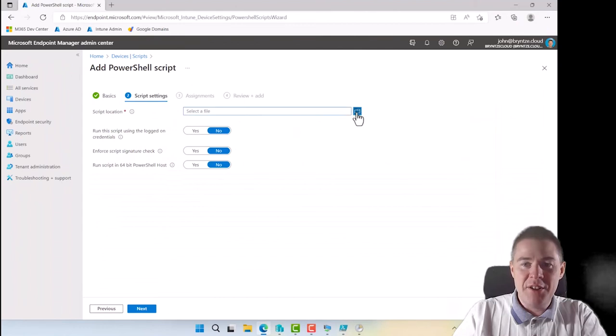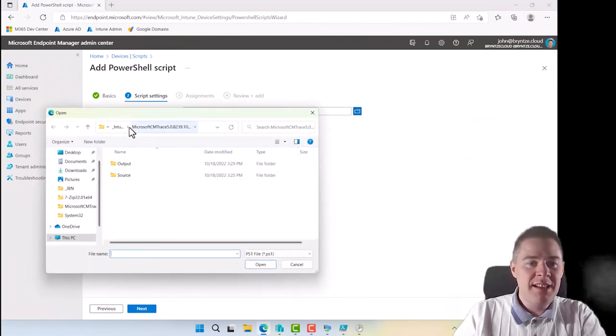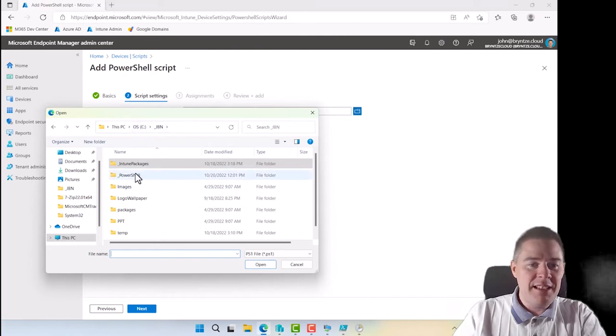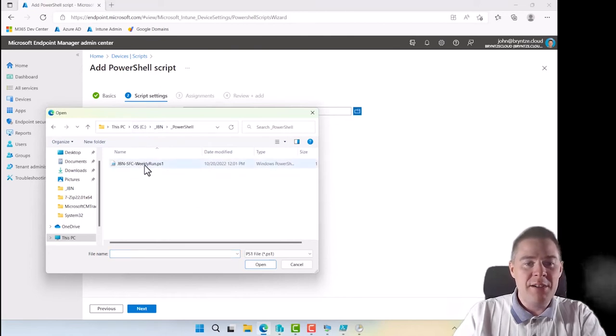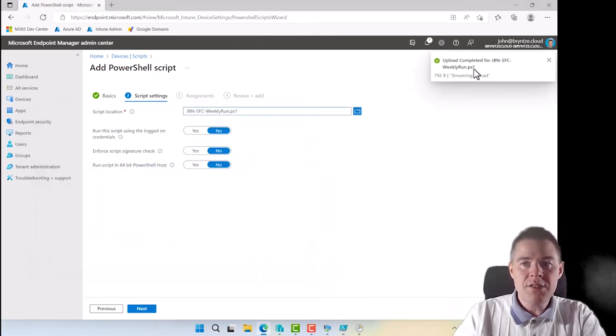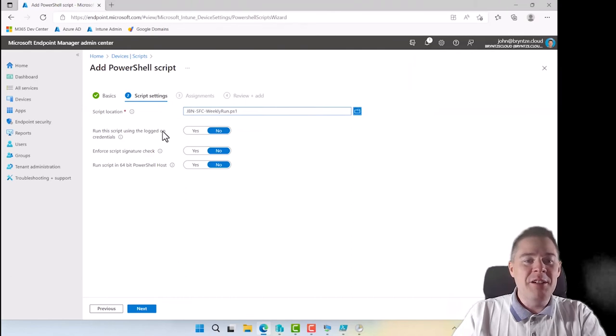So I click on where we saved it. I saved it under my JBN folder, and then I have underscore PowerShell, and here we have the script. So now that's uploading, less than a kilobyte. So here comes the question, do we run this script using the logged in credential? Definitely not, because this needs to run as system. So we keep that no.